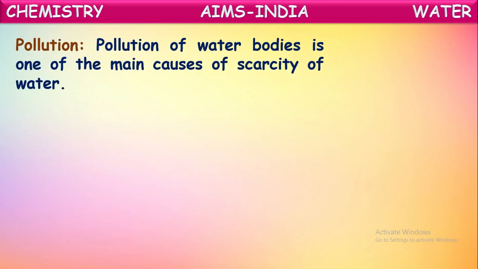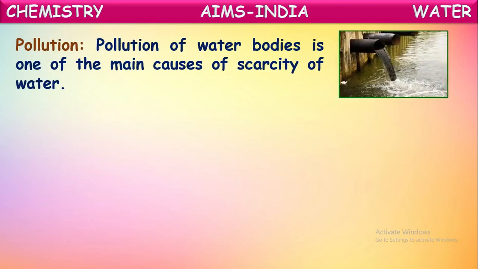One more important thing is pollution. Pollution of water bodies is one of the main causes of scarcity of water. In many chemical laboratories nowadays, they are leaving harmful chemical waste into water bodies like lakes and rivers. That chemical waste pollutes the water, so it cannot be used for our domestic purposes or for industrial usage because of the chemicals. In that way also we are facing scarcity of water.